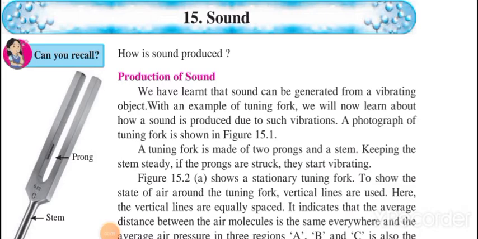Myself, Kausar Momin. Today we are going to study chapter number 15, sound. This is a part of the science subject. Before we start this chapter, we'll discuss how sound is produced.